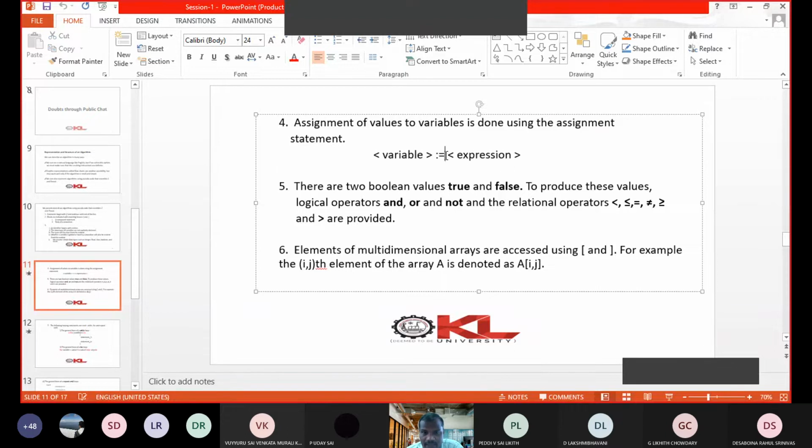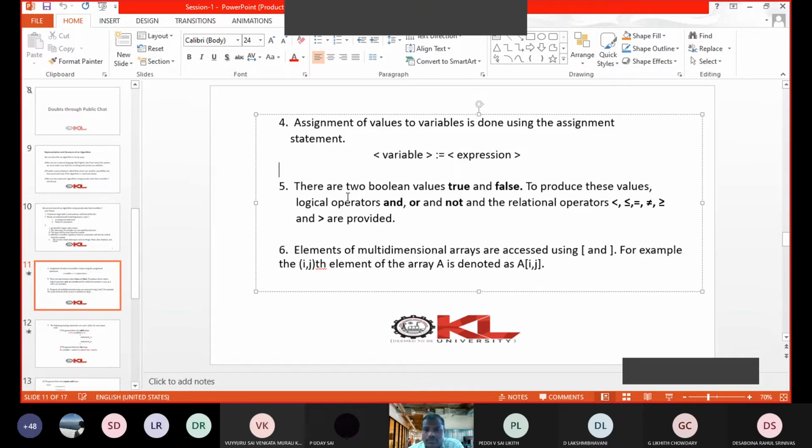This is Pascal notation of assignment. In C programming, you do not require this colon. Here we are writing variable colon equal to. This is the assignment operator in Pascal. But you can write in simple C also. In simple C, just write x equal to 5. Nothing wrong. Or otherwise, if you want to represent in Pascal, you write x colon equal to 5. Both are right. But for simplicity, normally we write x equal to 5 only.